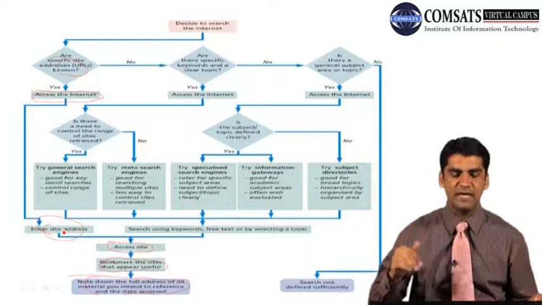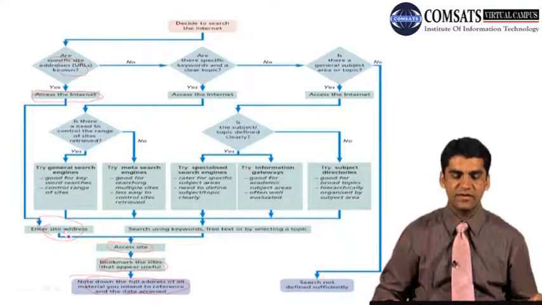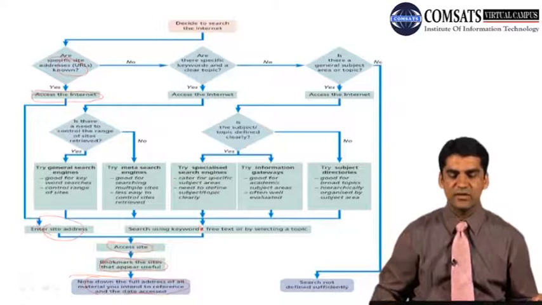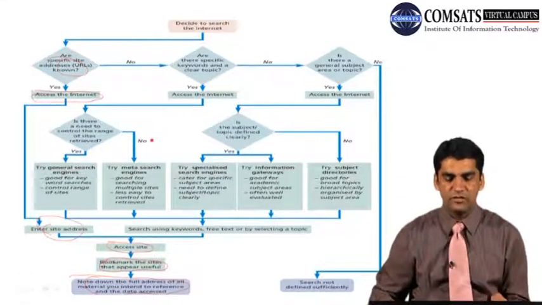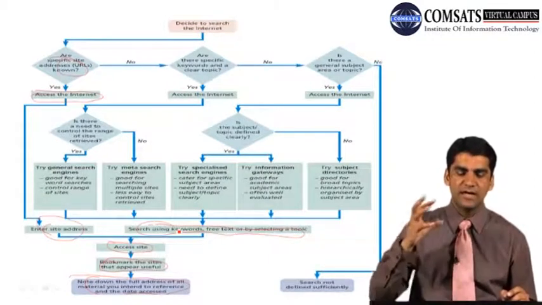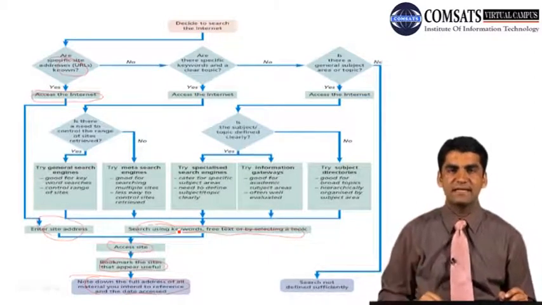Then if you have access to the site, you can also use keywords, free text, or select a topic. So keywords can be used, and then you can bookmark the site that appears useful.